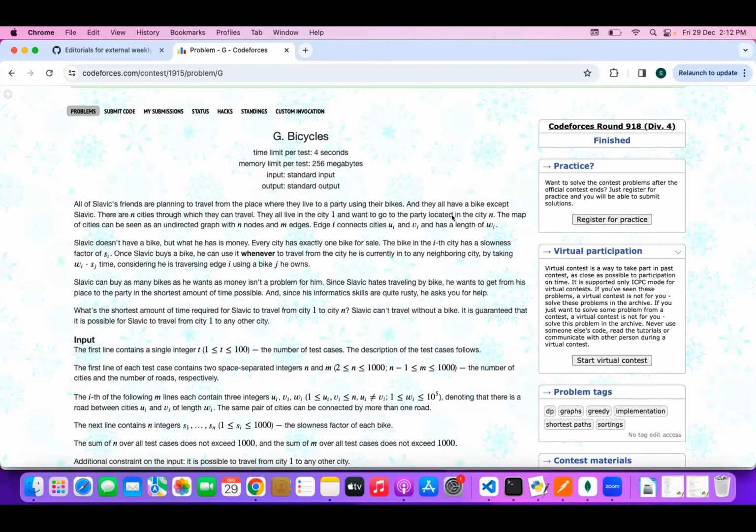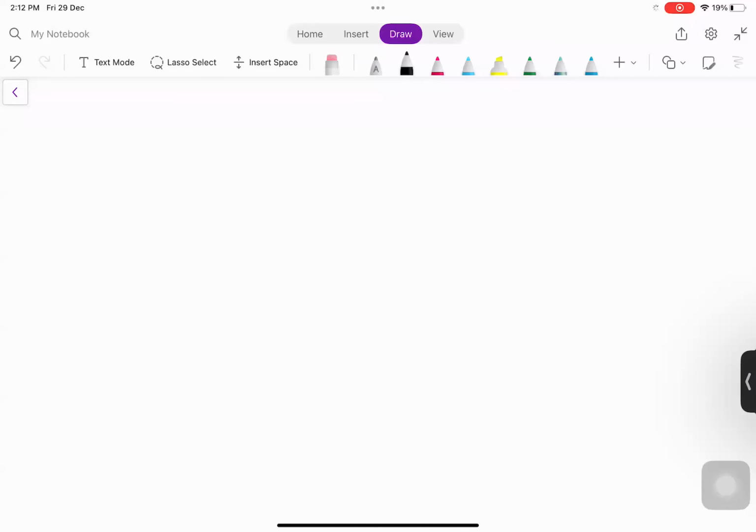The next question of Codeforces Round 918 Div 4 is Bicycles. In this question, we are given n cities, numbered from 1 to n. Along with the cities, we are also given that the cities are connected with undirected edges or undirected roads.